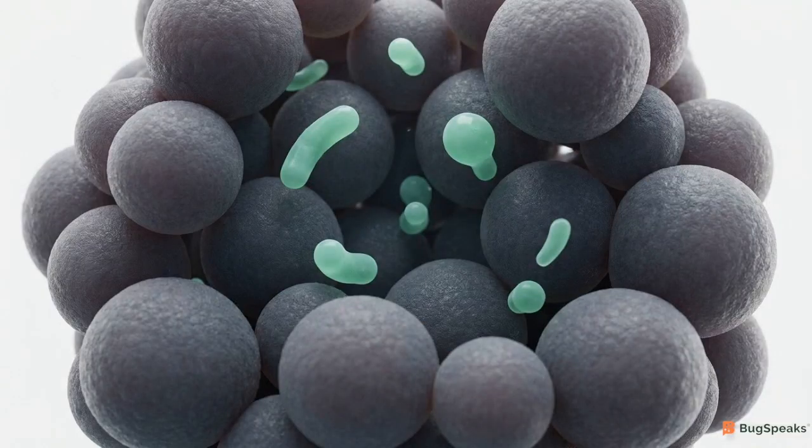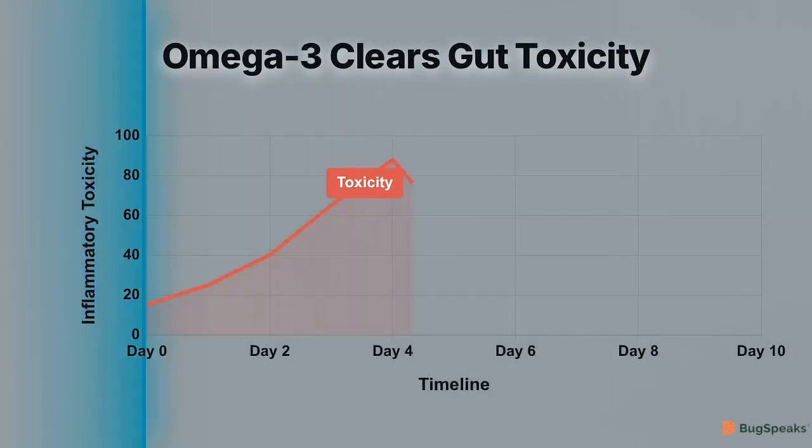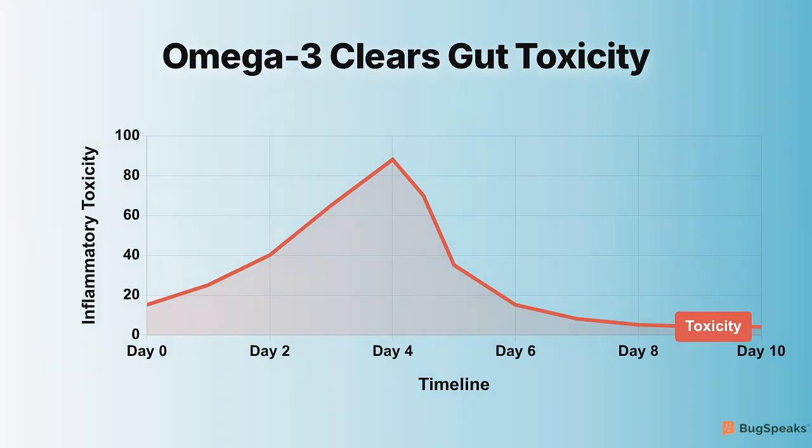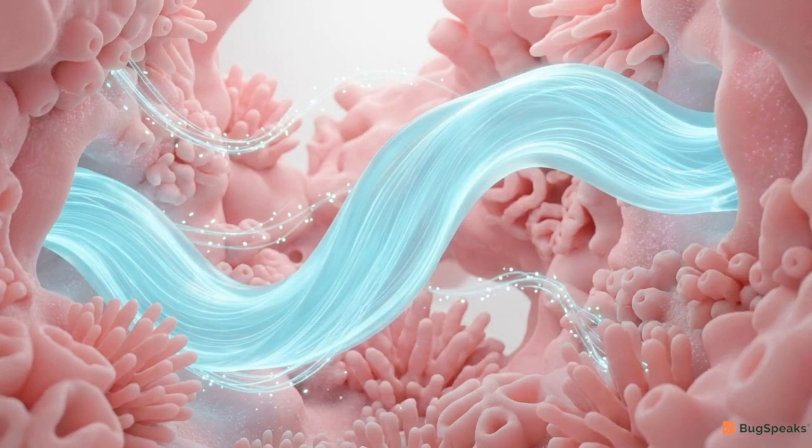Correcting this congestion requires more than just introducing new bacteria. It requires a targeted intervention that can alter the physical and chemical conditions of the gut itself. Polyunsaturated fatty acids, specifically the omega-3s, EPA and DHA, provide this intervention. In the digestive tract, they function as specialized, nutrient-rich currents moving through the ecosystem.